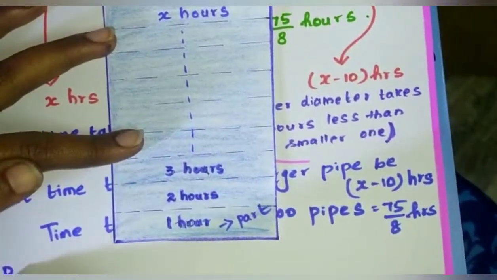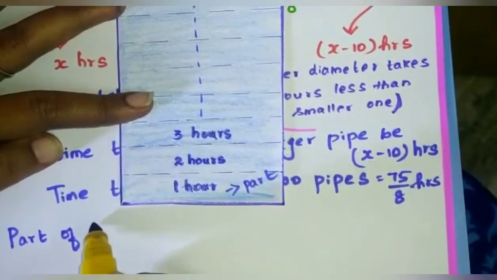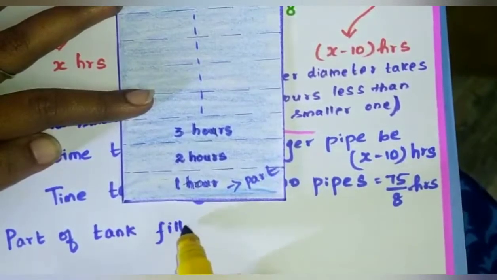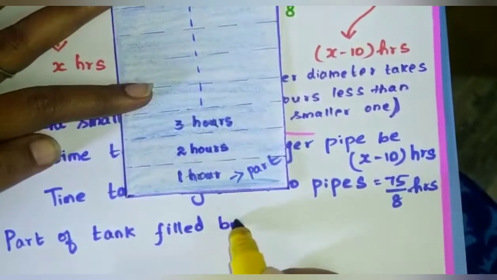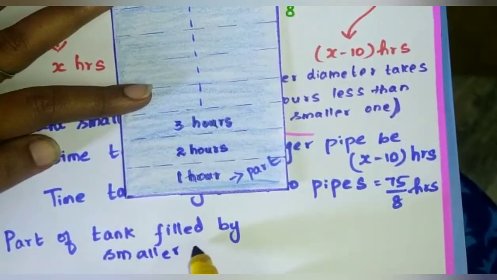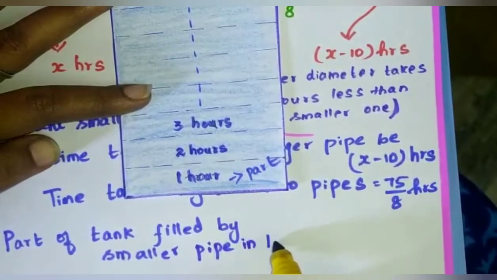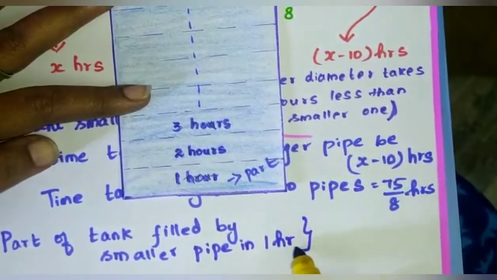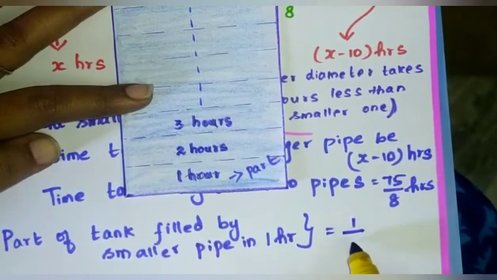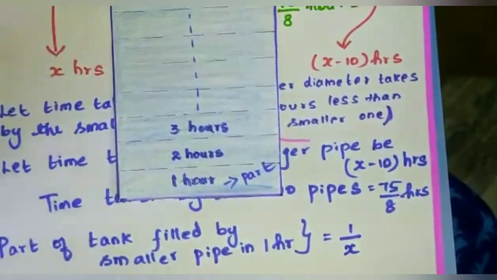Part of tank filled by smaller pipe in 1 hour. In 1 hour. That we have to take it as 1 by X. Why we have to take it as 1 by X?